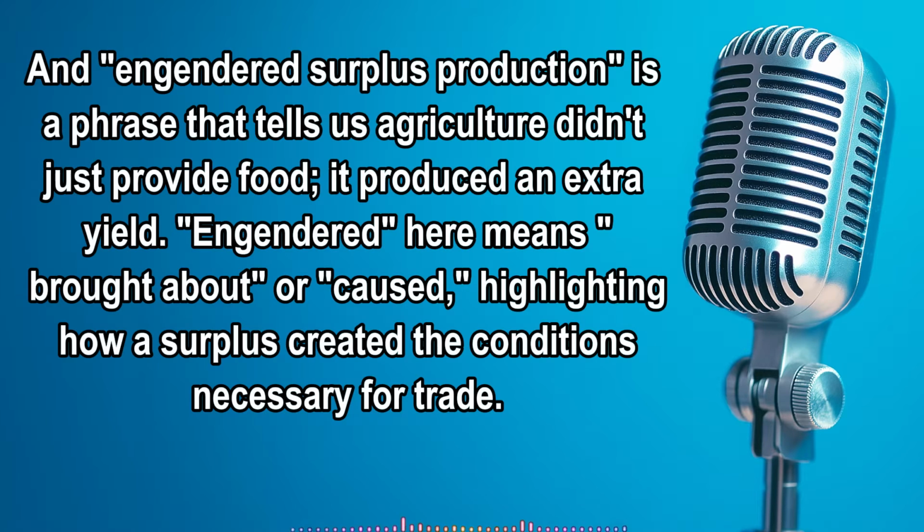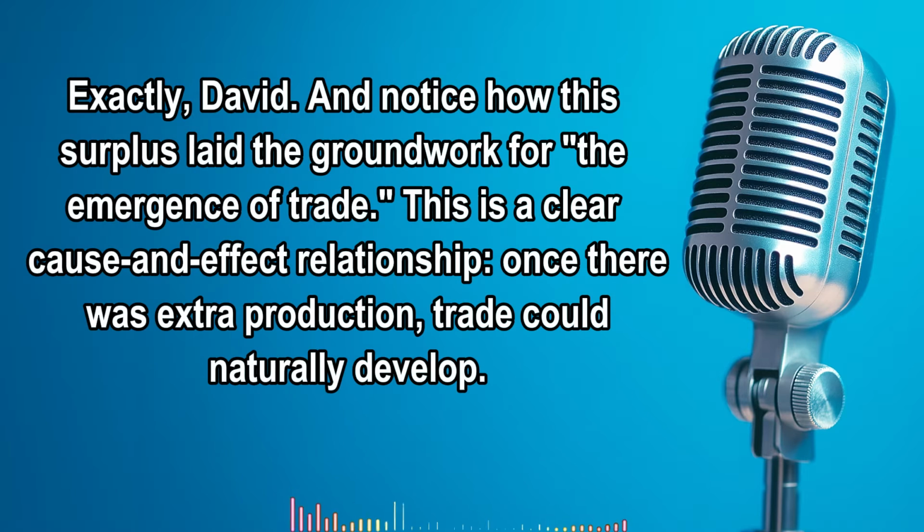Engendered here means brought about or caused, highlighting how a surplus created the conditions necessary for trade. Exactly, David. And notice how this surplus laid the groundwork for the emergence of trade. This is a clear cause and effect relationship. Once there was extra production, trade could naturally develop.